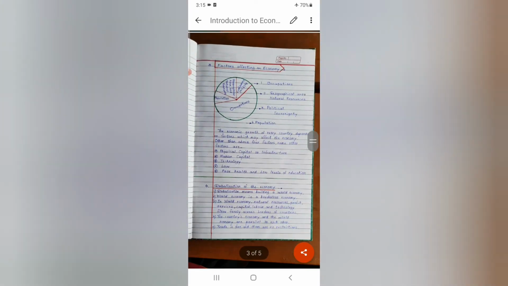Now next point is factors affecting an economy. To affect means what? To influence, to give influence, to make changes. So which are the factors which can affect the economy in good or bad way? Anyway, here in our textbook 4 factors are shown, but other than those 4 there are many other factors. Some of them we'll study now.